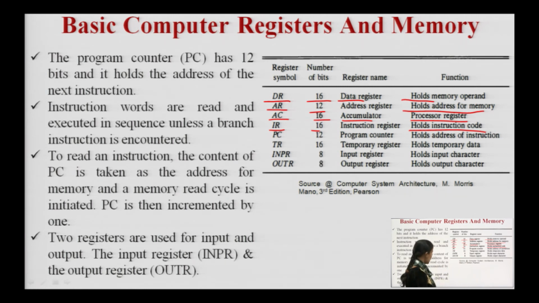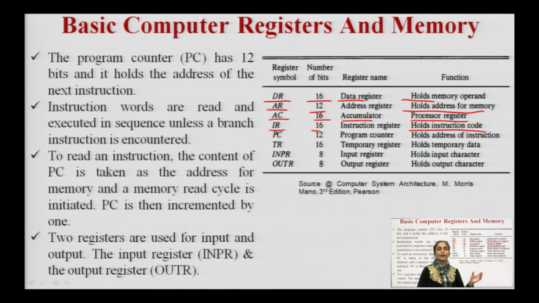Then PC. When we are starting from the first instruction that has to be executed, this concept should be clear: whenever an instruction wants to be executed, it requires the CPU. With the help of the CPU it can be executed, and when I say the instruction has to be executed, that means it has to be saved into my main memory.